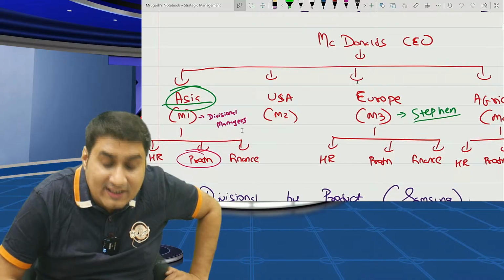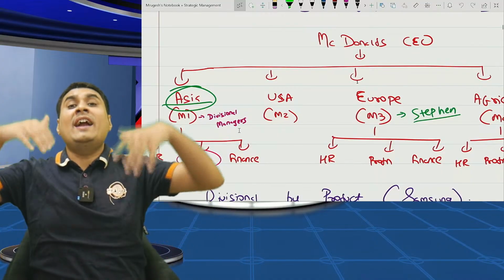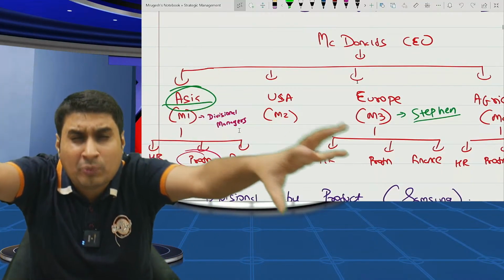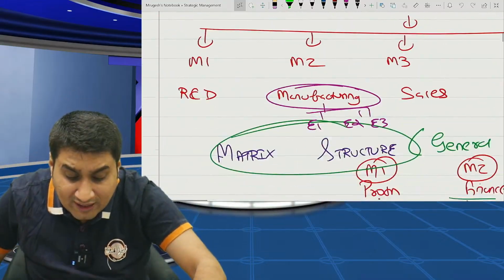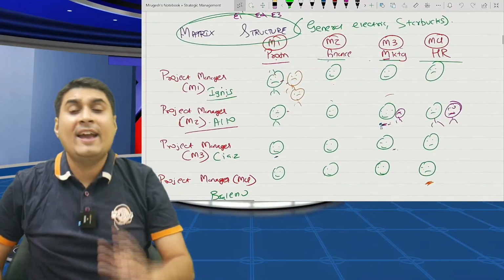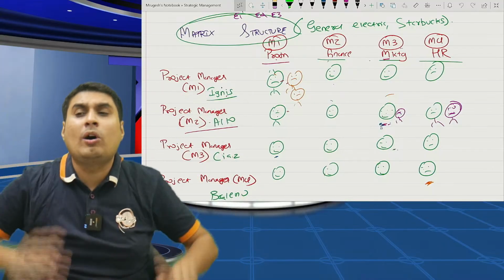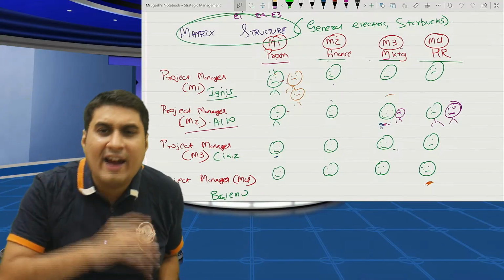Functional head were under divisional head. So functional head had to report to divisional. Divisional were responsible for revenue and profit. Here both are given equal authority. Any decision is there, two heads have to approve. Simple meaning, we have two dads here.